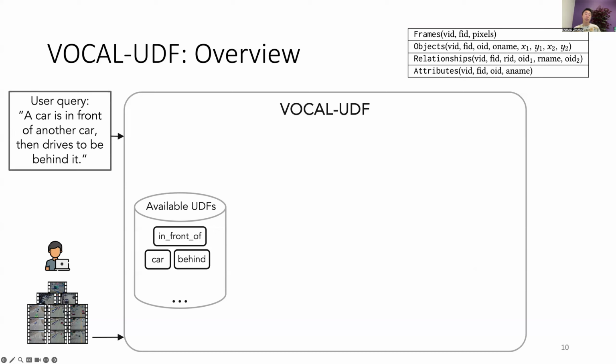The user issues a query in natural language. In this example, they ask for a car that is initially in front of another car and then drives to be behind it.